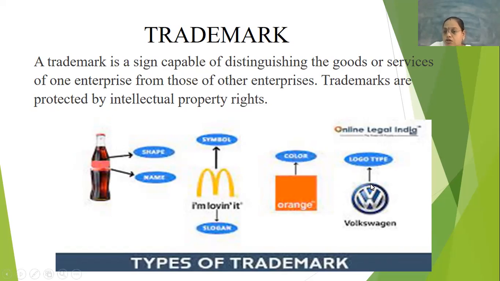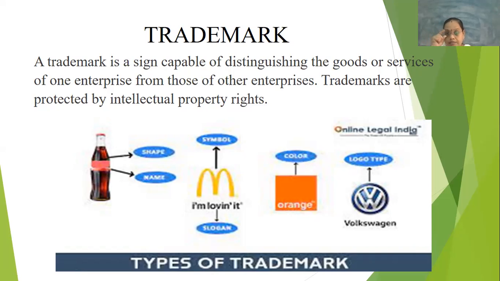The logos on the product will be an IP. Or the symbol, like the Nike symbol, which is used for commercial products like footwear, accessories, clothing and all those things.